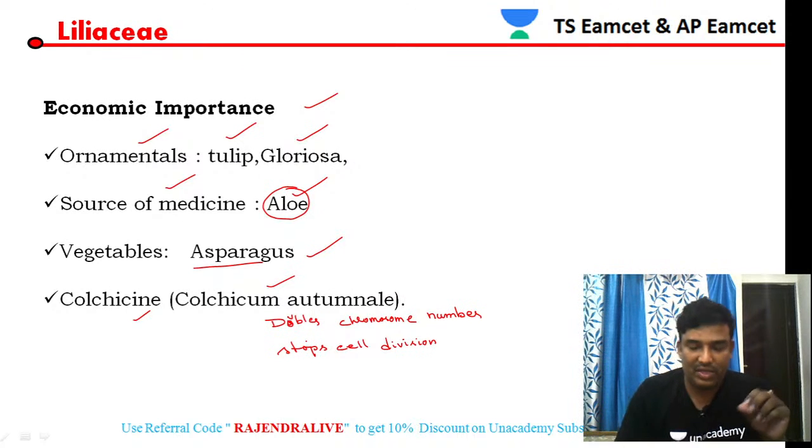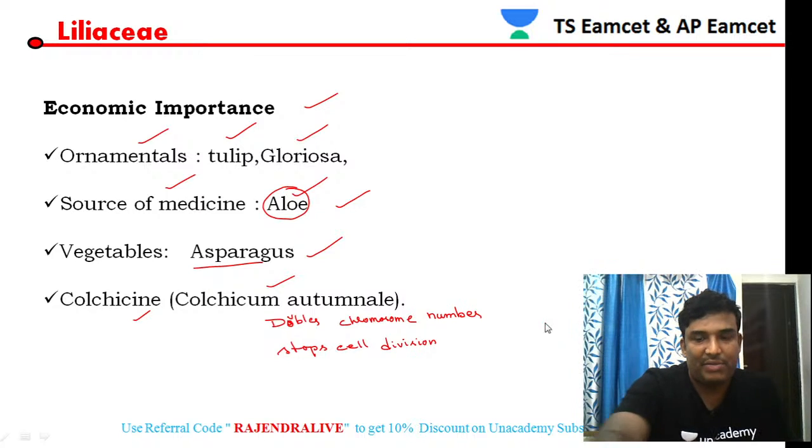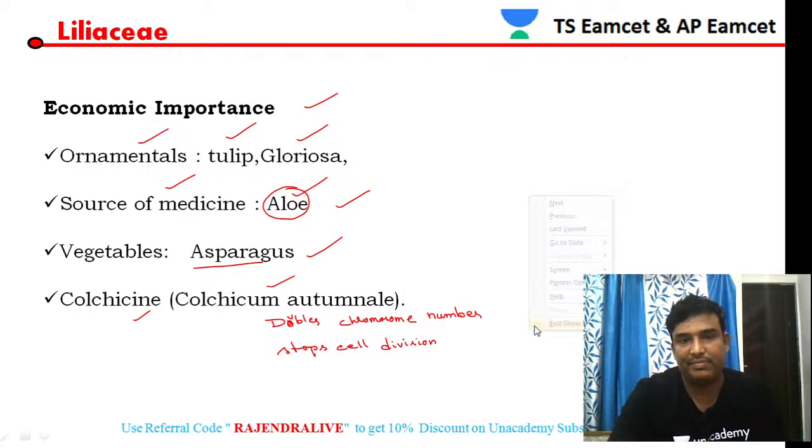The most important medicinal plant belonging to Liliaceae is aloe vera. It is used in several medicines to treat skin infections, for hair growth and so on. So that is about our Liliaceae family, students. This is the end of today's Liliaceae family discussion.